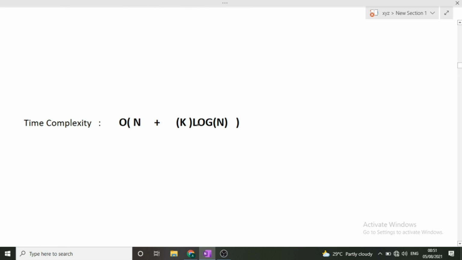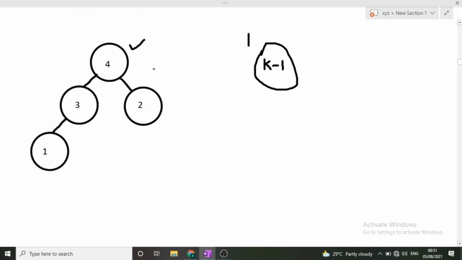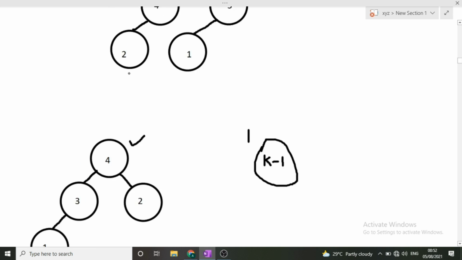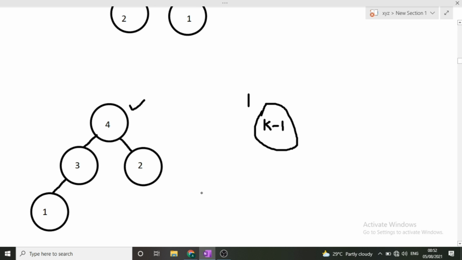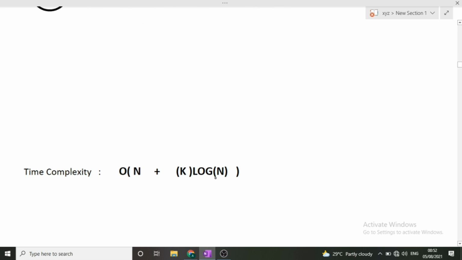So when talking about the time complexity, it will be O of n plus k log n, because k times the operation was performed, and log n, I have told you, was the complexity for rearranging themselves. Because when 5 was removed, heapify is a function that will be called, and it will be rearranged into the max heap. So this operation requires log n time, and k times the pop operation was done, so the entire thing was repeated this many times. So this was the time complexity of the max heap.